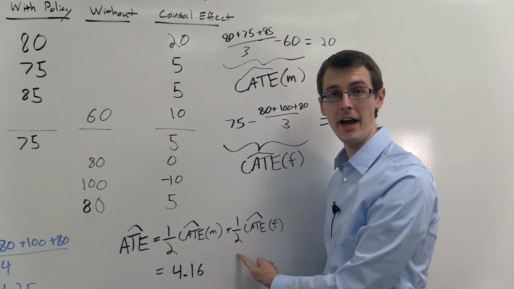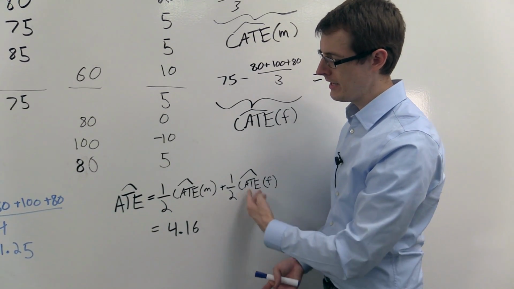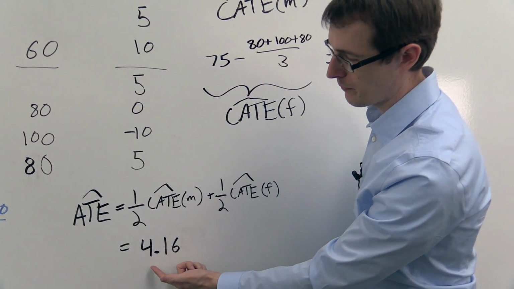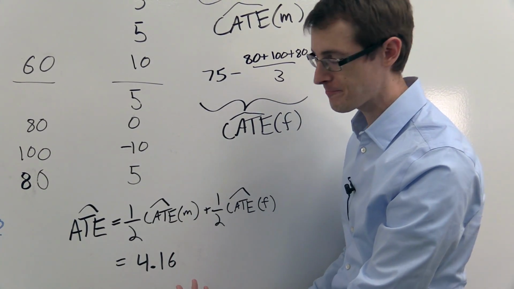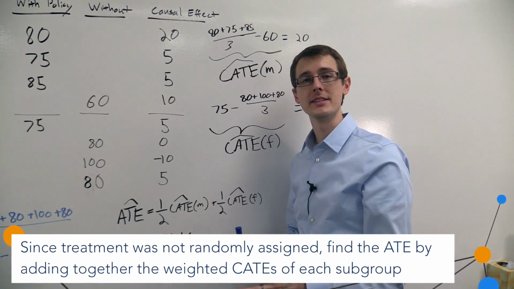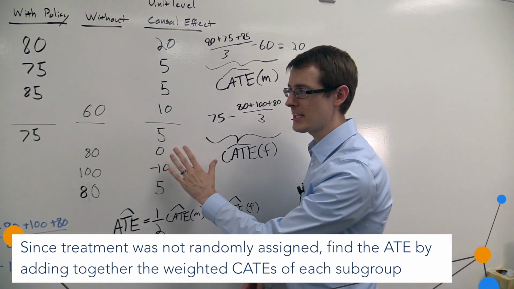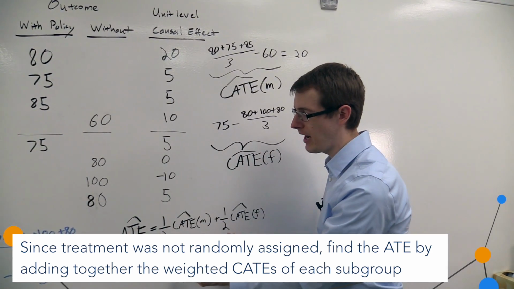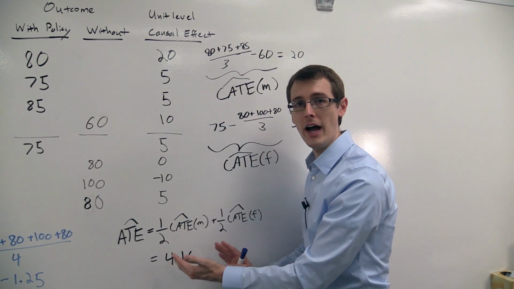Again, here it's just 1/2 because there's 50% females. And that's going to give you an estimate of the average treatment effect. In this case, 4.16. So that's what you're going to do when you get your data and you make the unconfoundedness assumption. Do your analysis just like in a randomized experiment, but within each group, and then combine the groups at the end to get your overall average treatment effect.